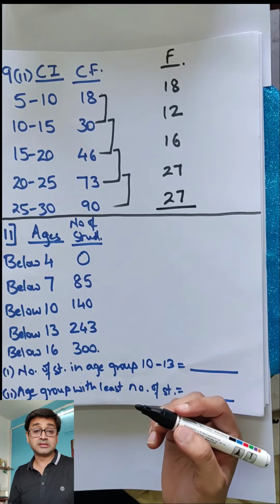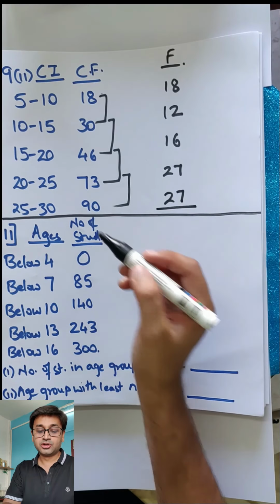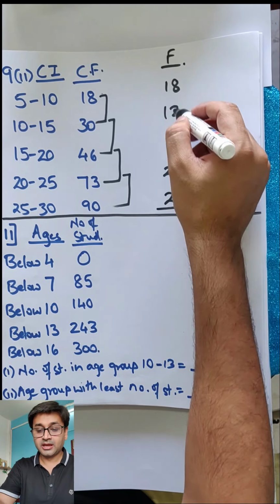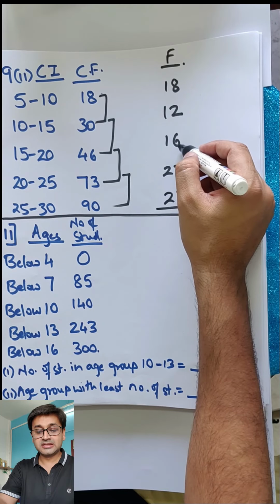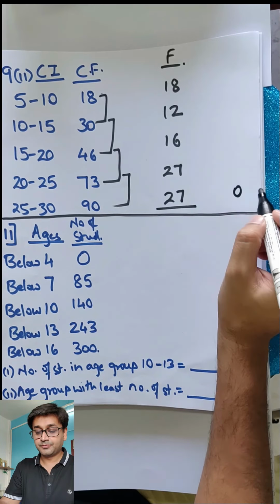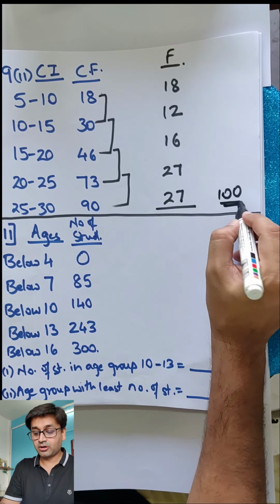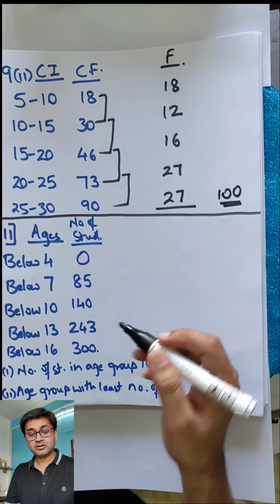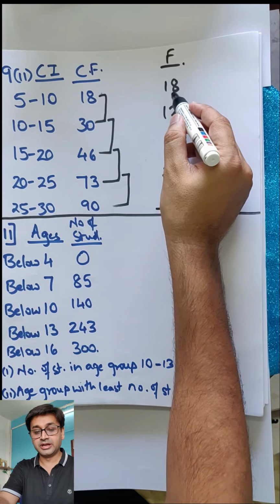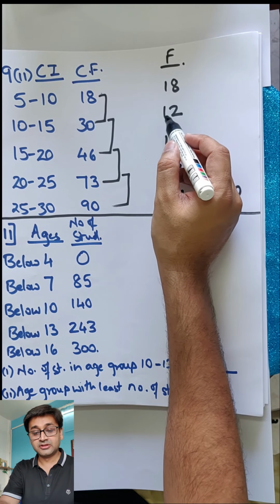If you want to know if your answer is correct or not, add all this. It should sum up to 90. Let's see. 8 plus 2, 10. 10, 16, 23, 30. 3, 4, 5, 6, 7, 8, 9, 10. 10. I got 100. Here this is 90. Some mistake we've done for sure. So 18. This was 12. This is wrong, I think.